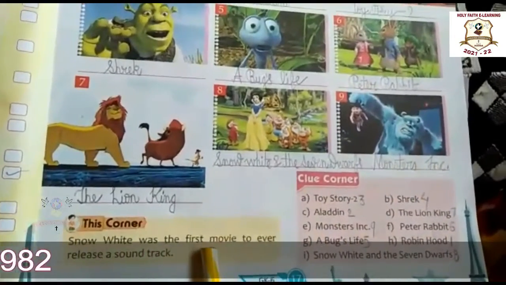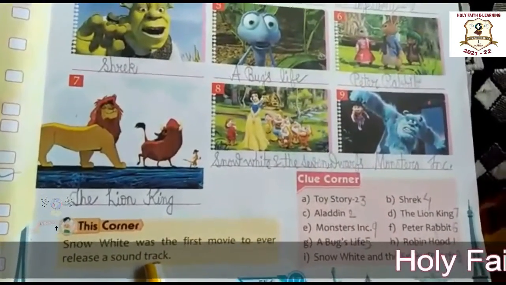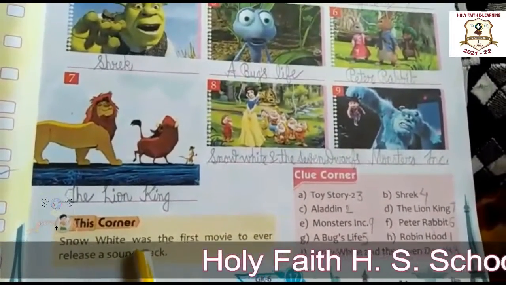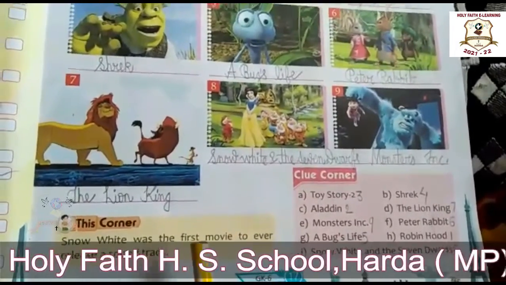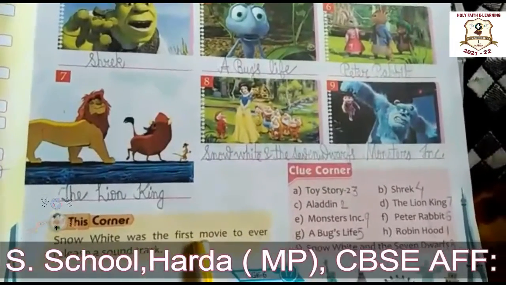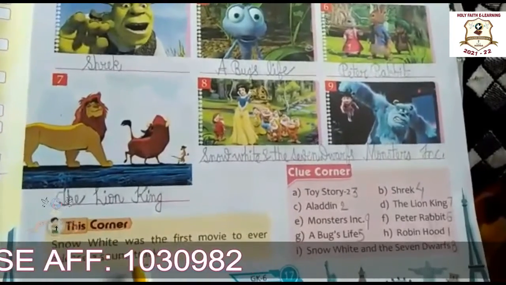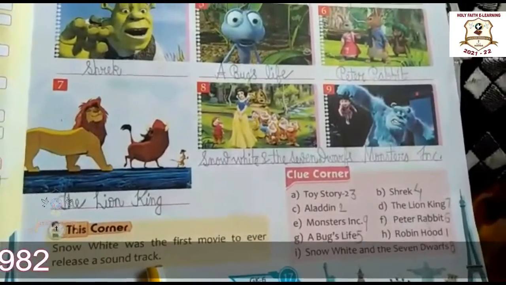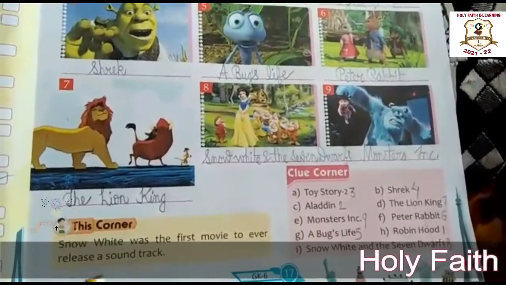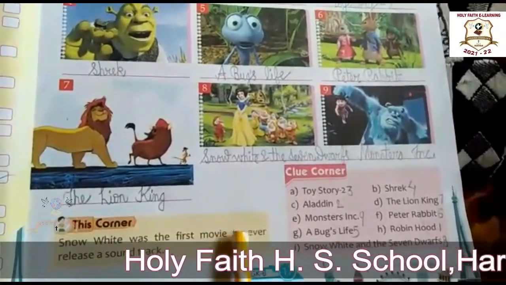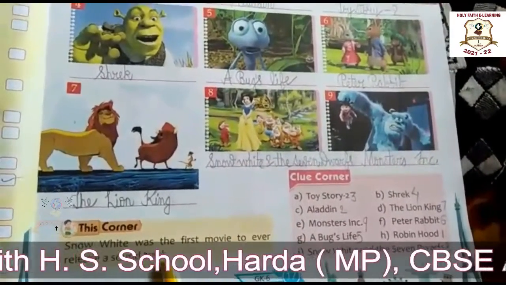Now look at this corner. What is written over this corner? Snow White was the first movie to ever release a soundtrack. What is the meaning of soundtrack here? Soundtrack means a musical record. So Snow White was the first movie to ever release with a musical record.